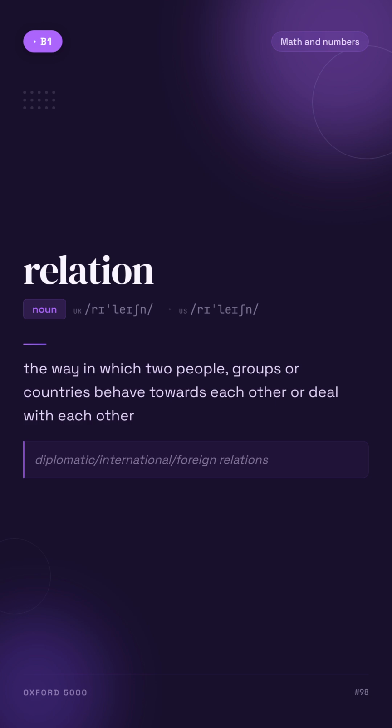Relation. The way in which two people, groups, or countries behave towards each other or deal with each other. For example, diplomatic/international/foreign relations.